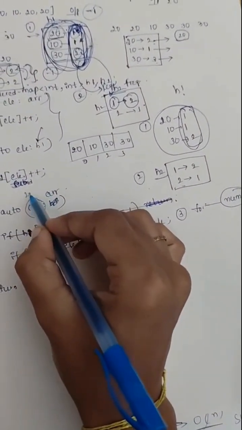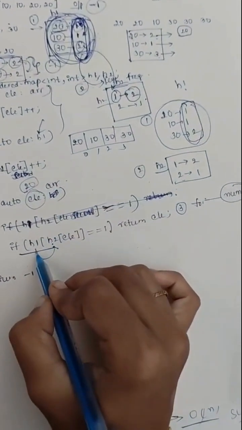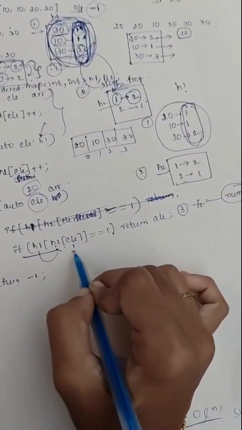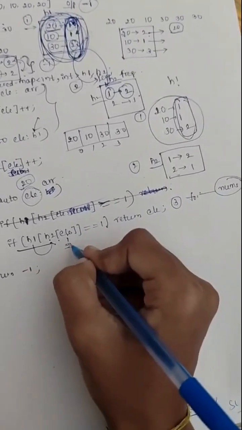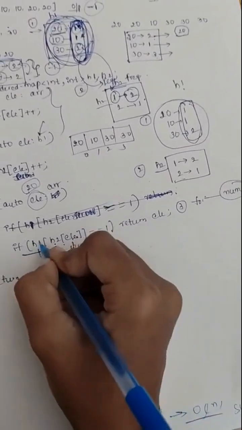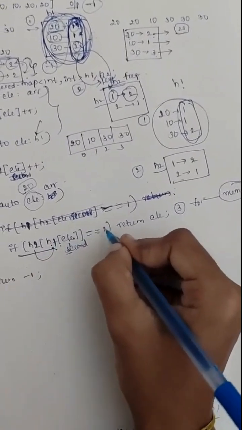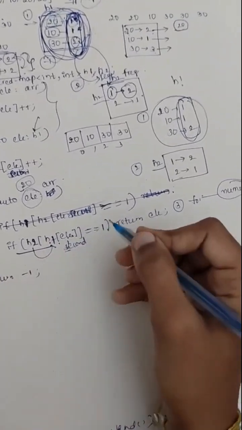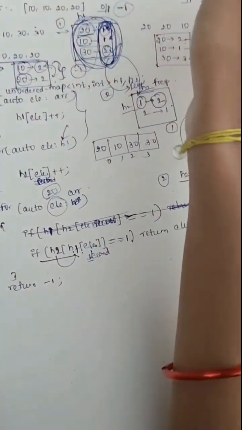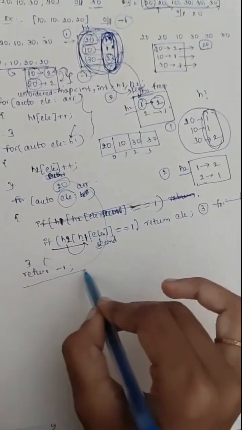means, for example, here we have 20. At the start we have 20. H2 of H1 of element means H2 of 20. As we need to find the frequency of element dot second, H2 of H1 of element, when it is 1, it repeats only one time. So it is already a possible output, then we can return it. So if none of the cases are reached, we need to return -1.